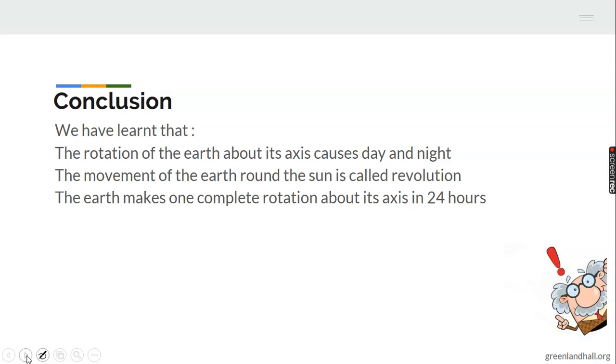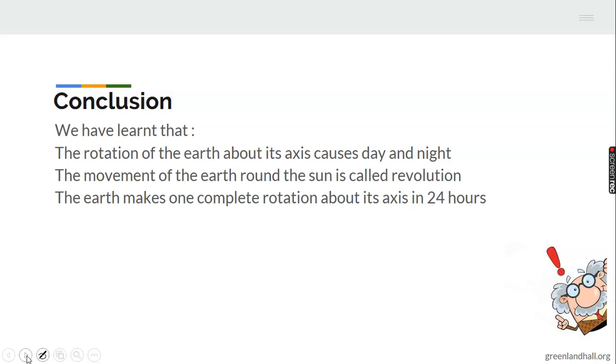Science is fun, boys. So imagine the earth is already rotating and guess what? Look at the time. What time is it? If it's not rotating, you will not have this time frame. Morning and night. You don't have wet and dry. Remember, if you don't have wet season, you will not have so many fruits. Now it's time to eat a lot of fruits, vegetables. If you have dry season, you know what time it is. And you should know now why we have rain and why we have sun. Why we are having wet and why we have dry season. You have already learned why we have night and why we have day.